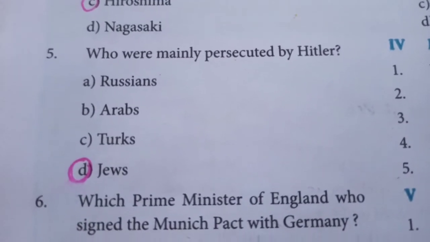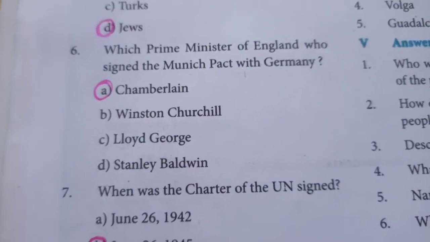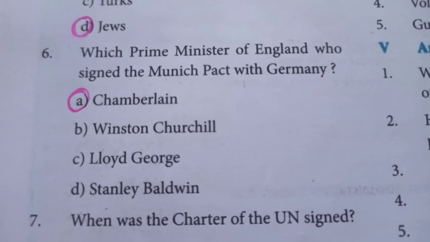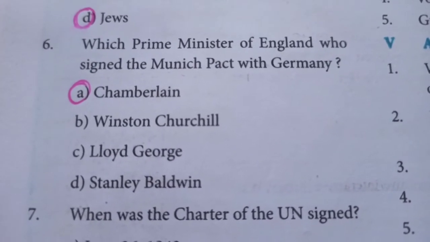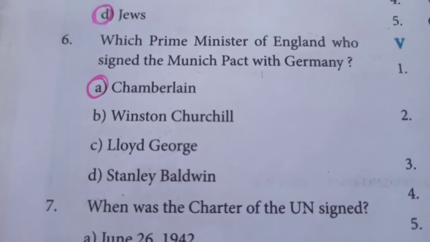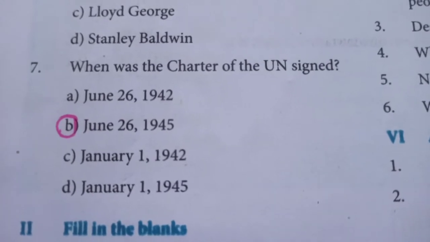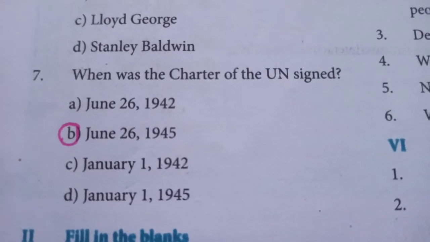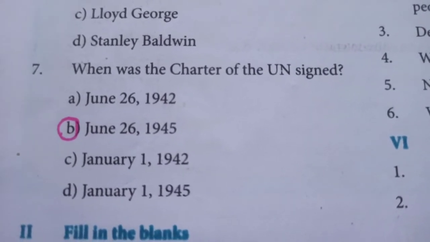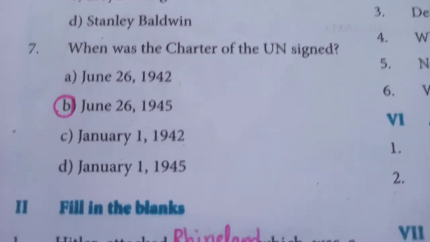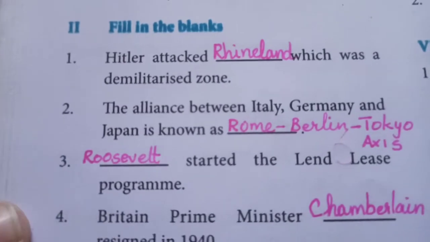Fifth question, who were mainly persecuted by Hitler? Answer is D, Jews. Sixth one, which Prime Minister of England signed the Munich Pact with Germany? A, Chamberlain. Seventh one, when was the Charter of UN signed? B, June 26, 1945. Fill in the blanks.